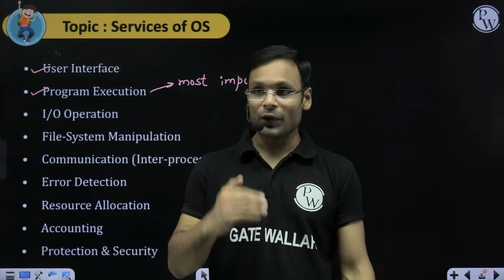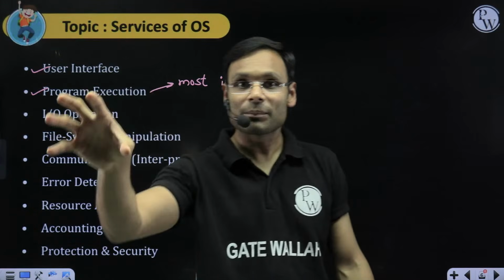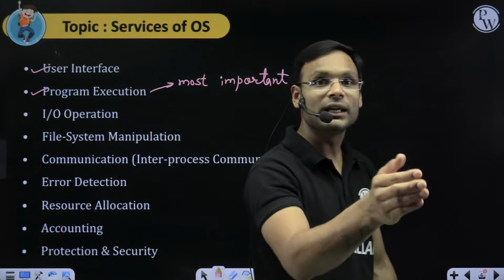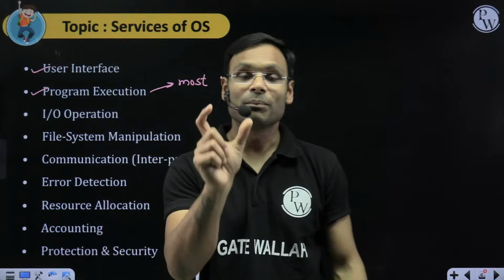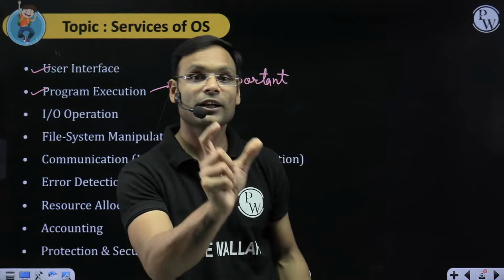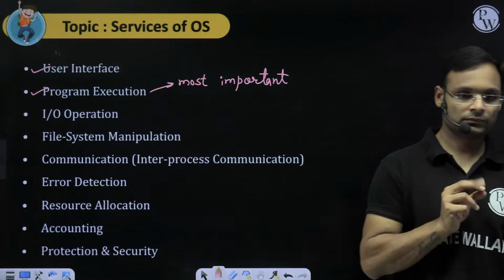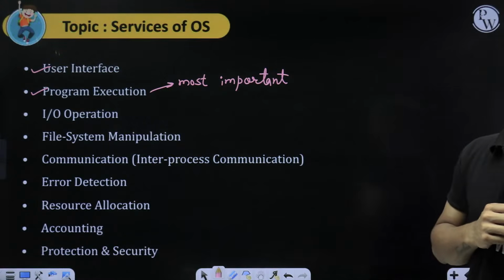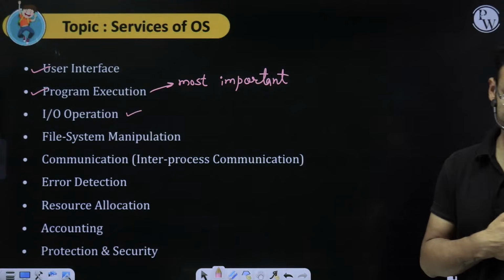So when OBS Studio is closed, when you close this application, the camera will be free. After that, the OS will give the camera permission to this particular program, Zoom. This is IO operation.